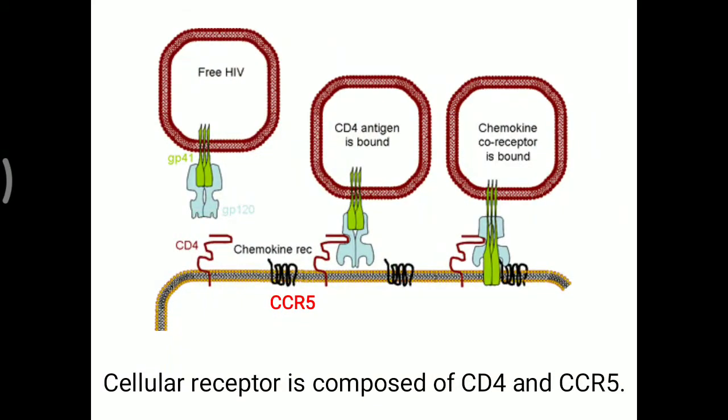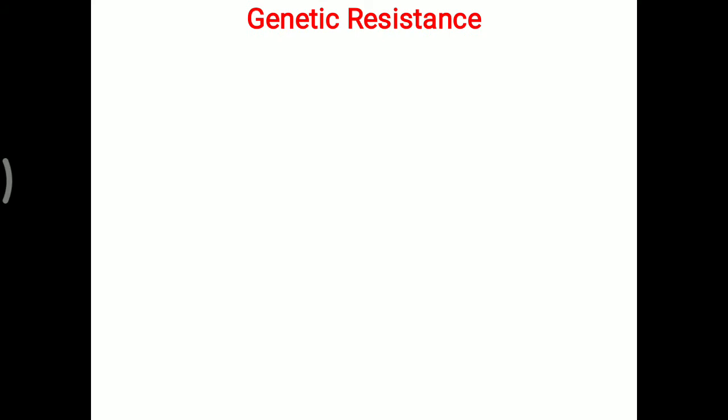So here exactly how it is occurring. Free HIV is able to attach with this GP41 which is present over this HIV virus. So these attach over this CD4 receptor of the cell, particularly macrophage, and later on if CCR5 is also combined, that is helping to perfect fit of this particular virus over the cell surface. Once it is attached perfectly over the cell surface, then it is internalized inside the cell. So that is about the CD4 and CCR5.